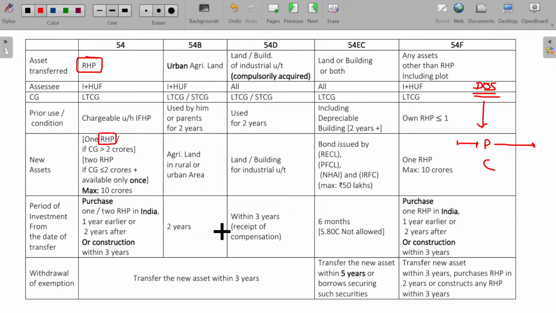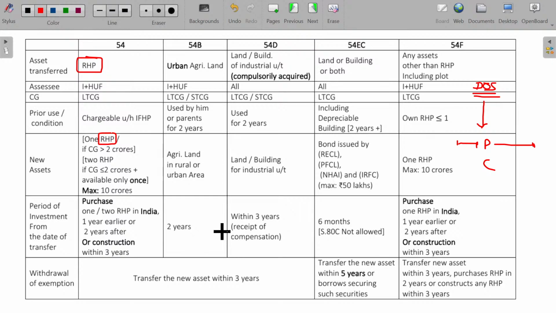Where do I live, sir? I have only one house property. To live, I need to purchase one house property. I shifted my family there. Thereafter, the old property is sold. So, you are given 1 year excuse also. From the date of sale, 2 years later or earlier to that 1 year, within that 3 years window, you can purchase a new asset for claiming the deductions.